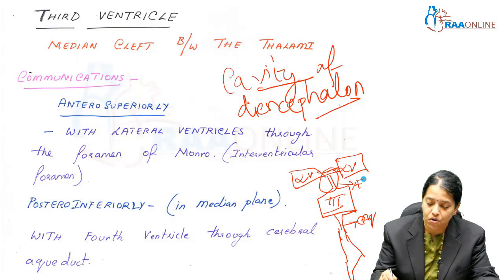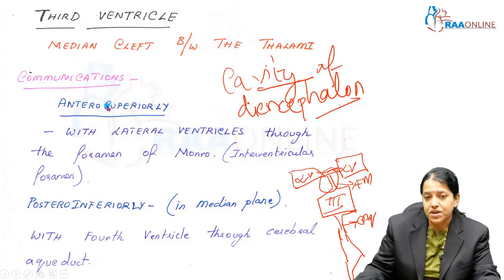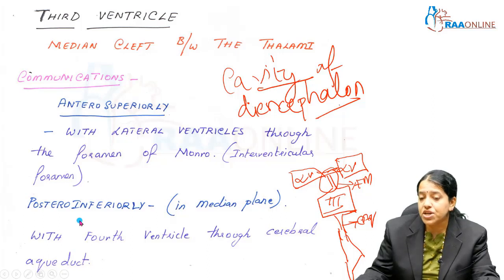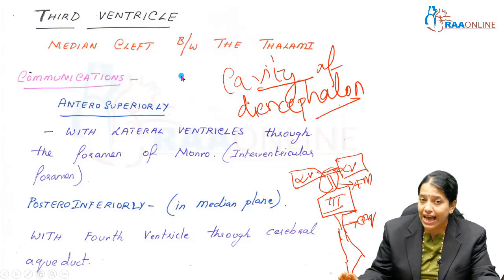This is the foramen of Monro. Anterior superiorly, the communication is with the lateral ventricle through the foramen of Monro or the interventricular foramen. Posterior inferiorly in the median plane, the third ventricle communicates with the fourth ventricle through the cerebral aqueduct. You can see this is the cerebral aqueduct. So the third ventricle is a cleft between the two thalami.